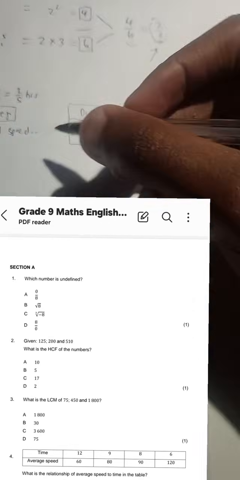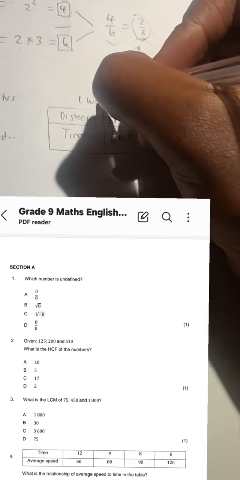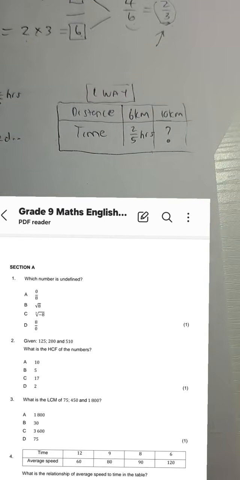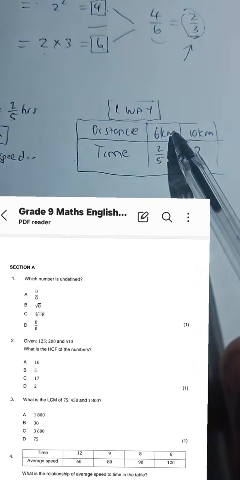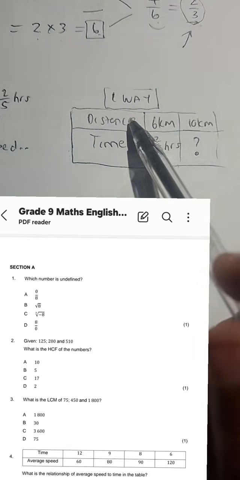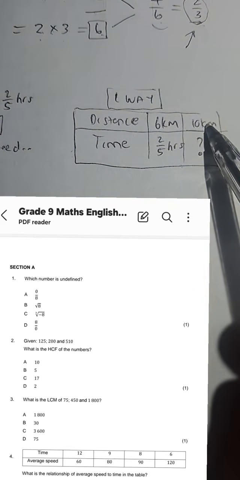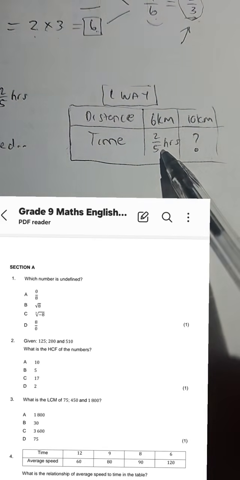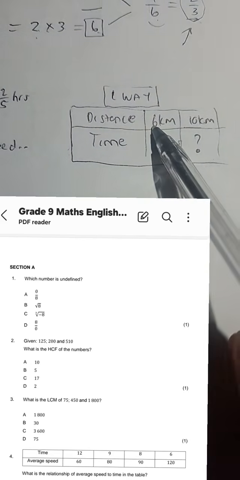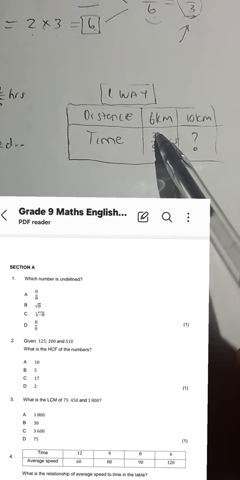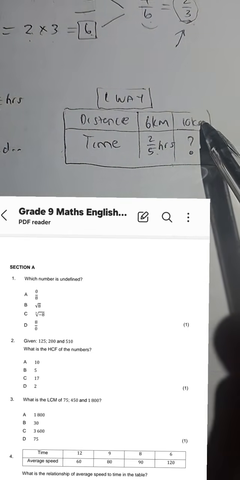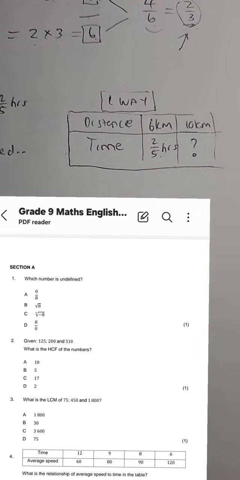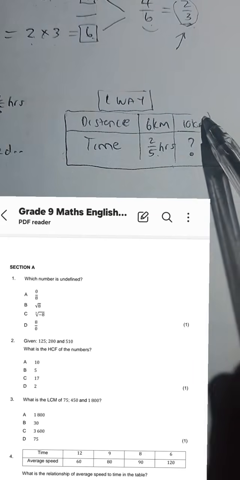So I said I'm going to answer this in 2 ways. The first way would be to, like I said, represent this in a table, and then from that you can check what is happening with this quantity. If it takes 2/5 hours for Tuto to run 6 kilometers, how much time are you expecting for Tuto to run 10 kilometers?